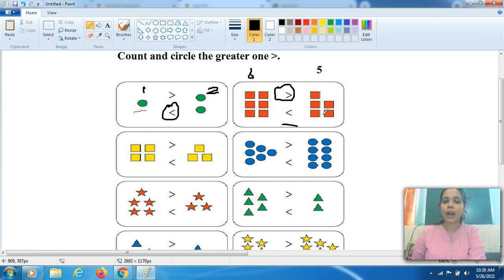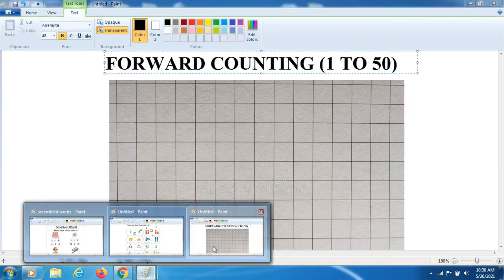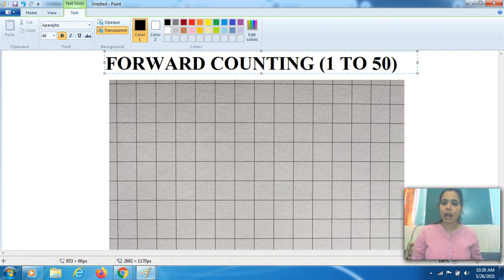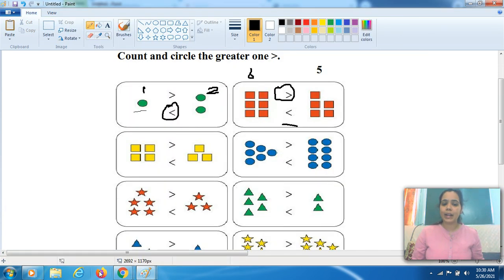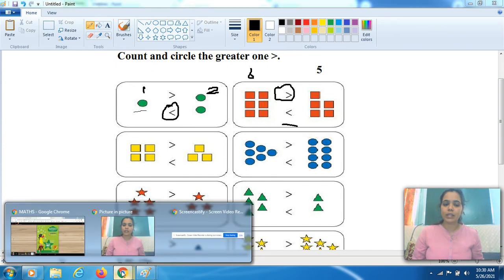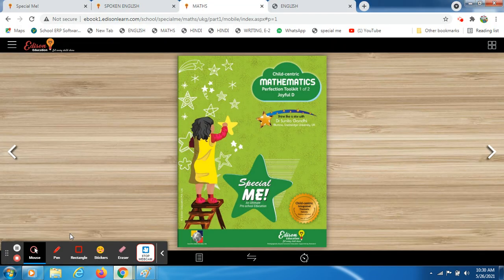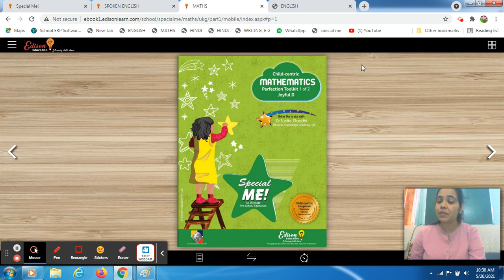You have to revise the concept of forward counting. Forward counting, you have to write in your notebook 1 to 50 forward counting, and then you have to revise the concept of greater than and less than along with it. Okay, that's it, students. Have a good day. Bye bye. If there is any doubt, you can ask me. Okay, bye bye.